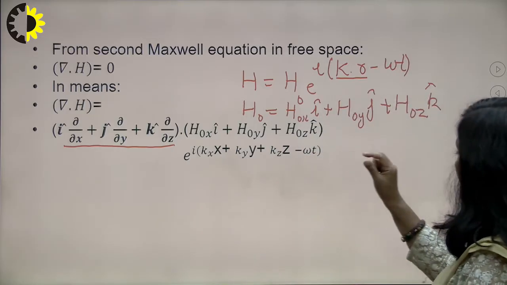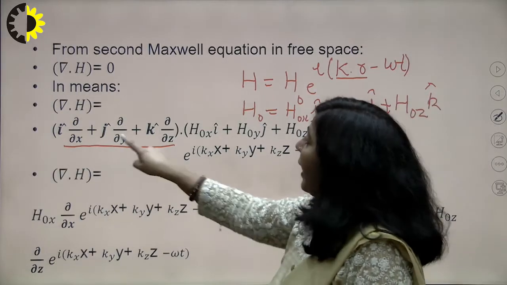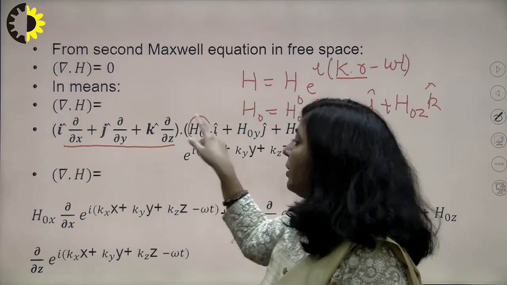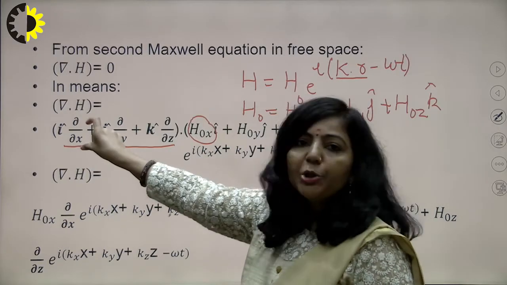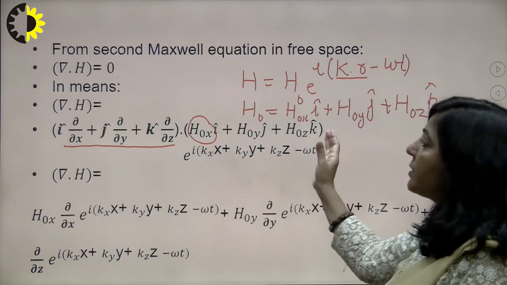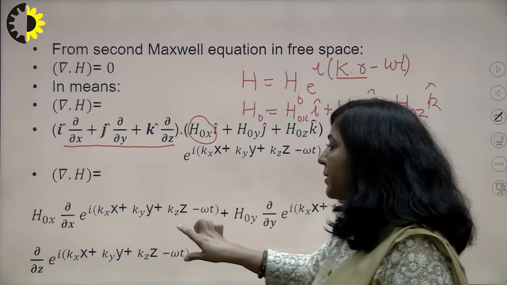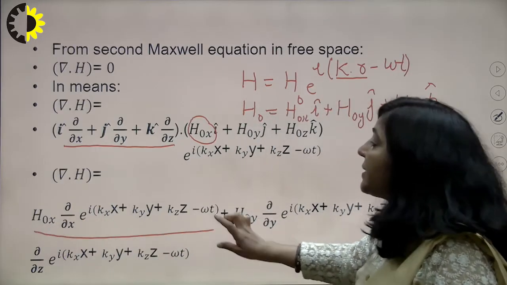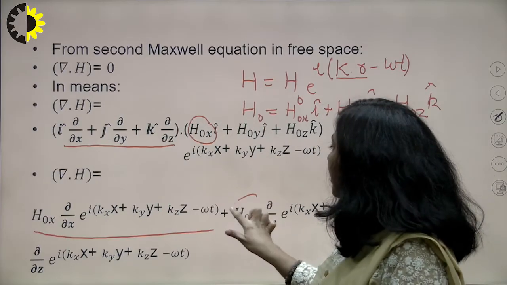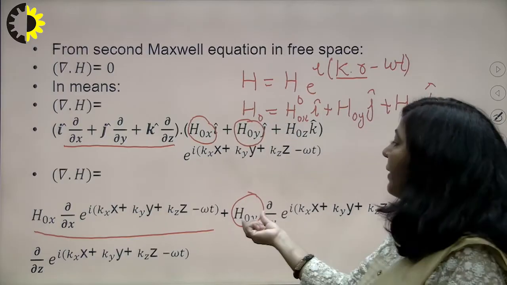So after taking that dot product, what are you going to get here? i dot i is 1. Then H naught x is constant, so it stays as it is. Then this partial differential operator will be applicable over this exponential, because this exponential is multiplied with every term. So the first component is this, and the second has j dot j equal to 1, and H naught y, the amplitude of the magnetic field along the y-axis, is constant, so I am taking it outside.